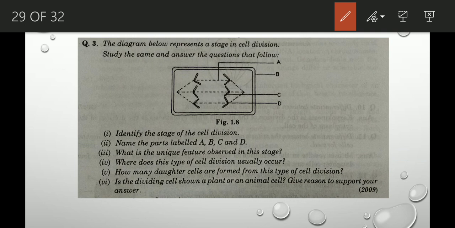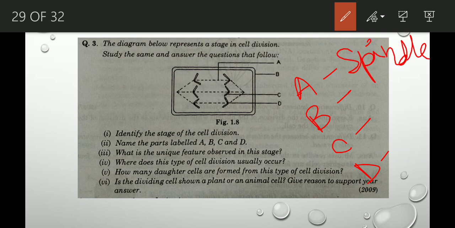4 labelings you have to do. A, B, C and D. What is A? These dotted lines. These are the spindle fibers, right? I have already told you in my previous video. And what is B? The outermost layer. Cell wall. Why cell wall? Because this is a plant cell. Okay, this is a plant cell. There is a question at the end whether this is a plant cell or animal cell. I will give the answer in this particular question.